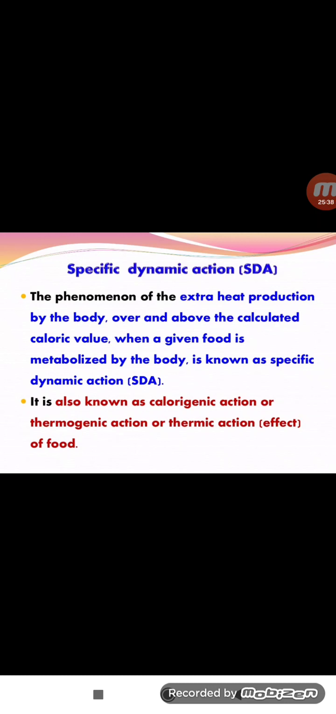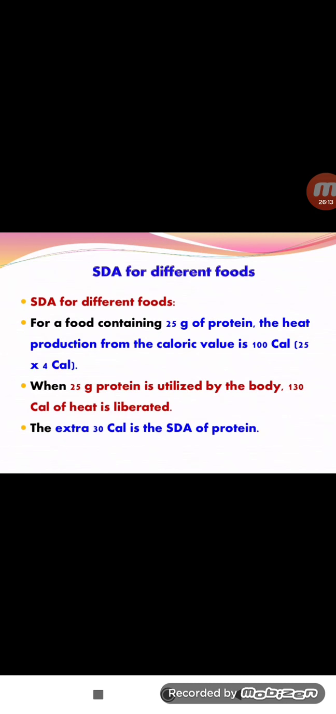So the extra heat production by the body over and above the calculated caloric value when a given food is metabolized by the body, with the food material going through digestion, is known as the specific dynamic action. It is also known as the calorigenic action, thermogenic action, or thermic action of food. So what is the SDA for the different foods?